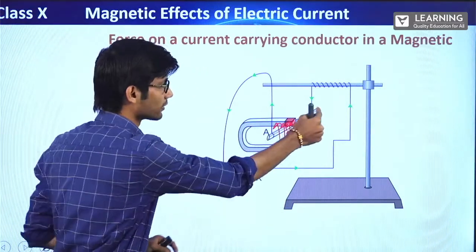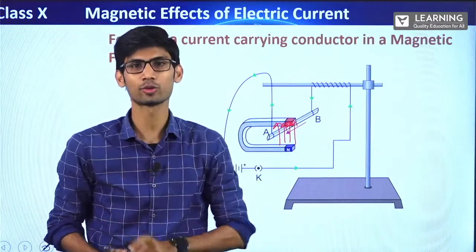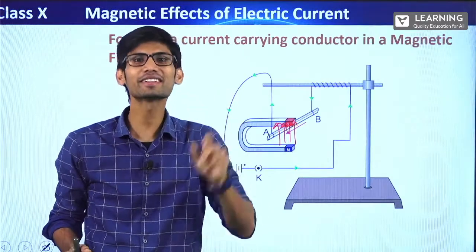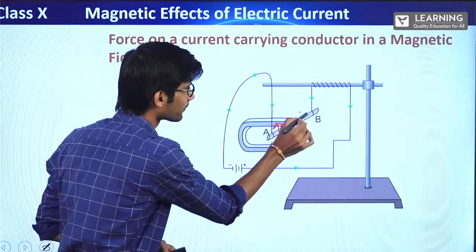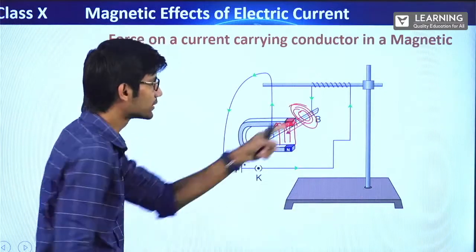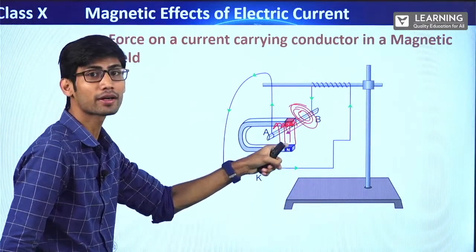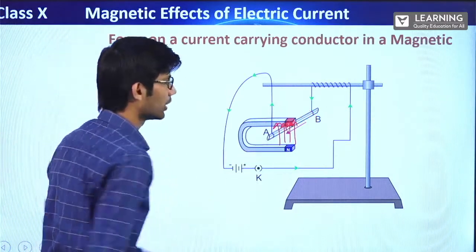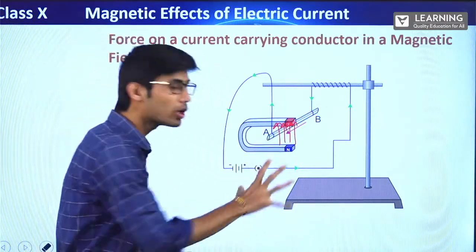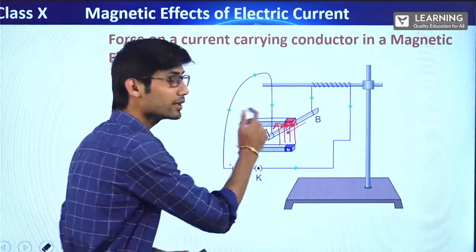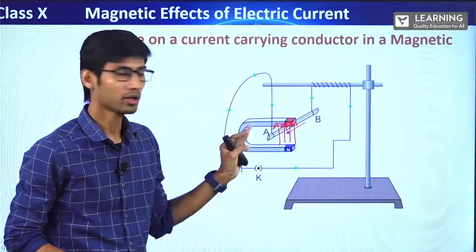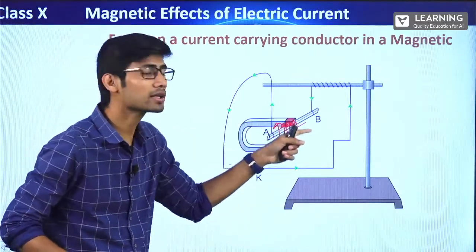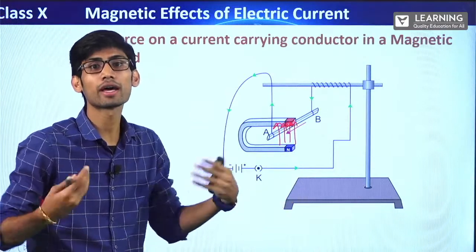See, the current is flowing in the conductor, that's true. The conductor will also produce its own magnetic field, the concentric circles, right? Like this. But this is different, and this is the external magnetic field which is produced by this magnet, alright? I hope it's clear. So now when the key was not on, the magnet was here, the magnetic field from the magnet was there. But the conductor was not getting attracted to it. Why? Because the conductor was not a magnetic substance and it did not have any magnetic field.